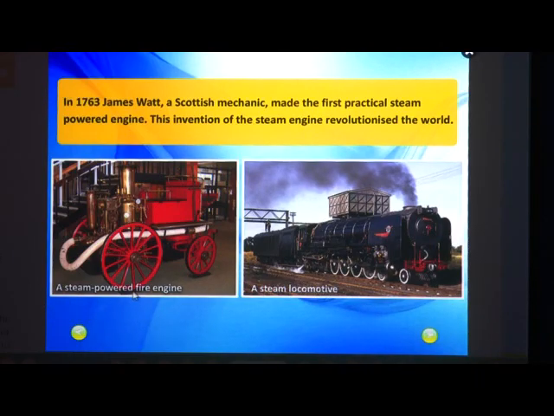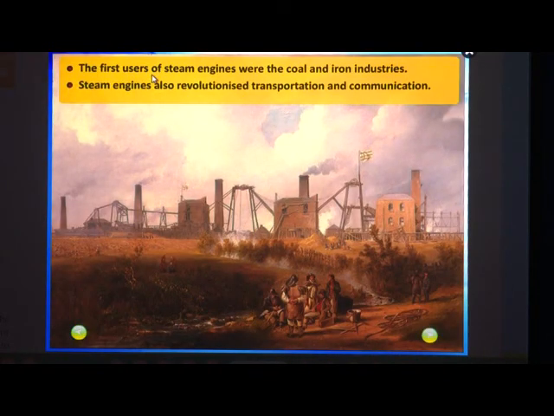A steam powered fire engine and a steam locomotive. In 1763, James Watt, a Scottish mechanic, made the first practical steam powered engine. This invention of the steam engine revolutionized the world. The first users of steam engines were the coal and iron industries. Who used the steam engines first? They were the coal and iron industries.